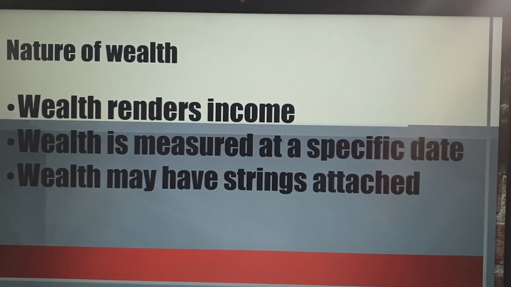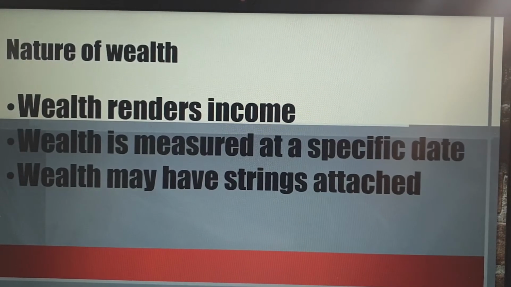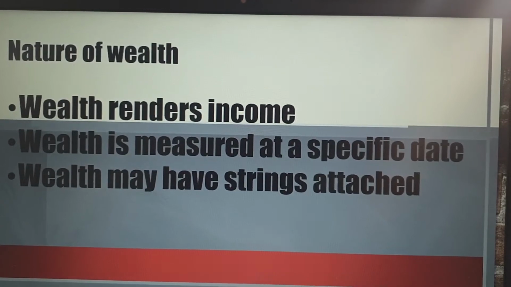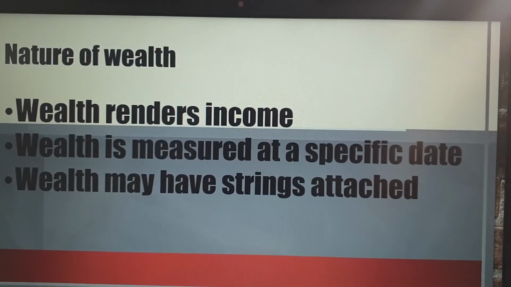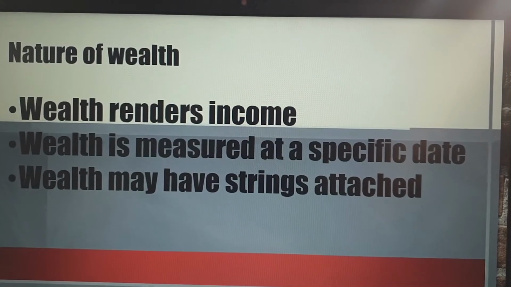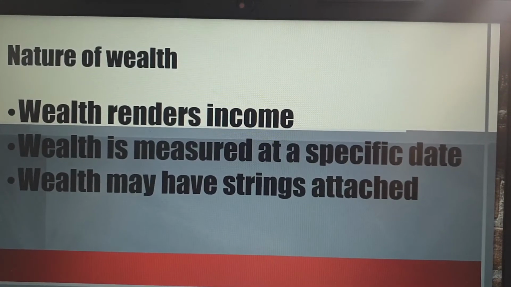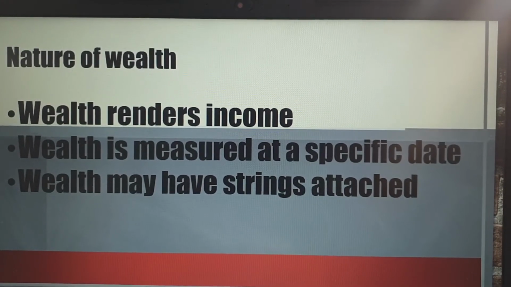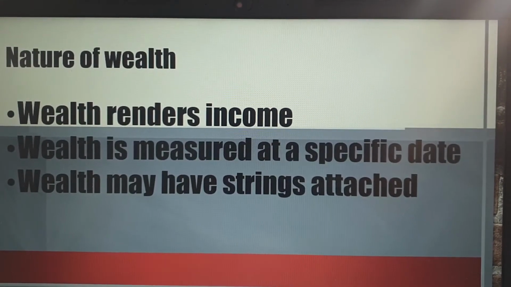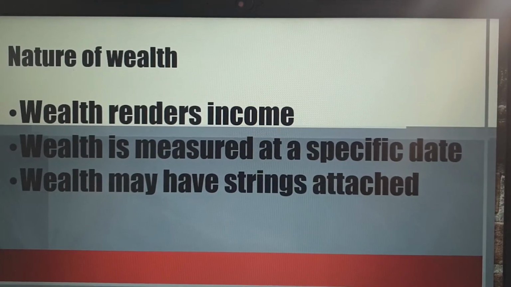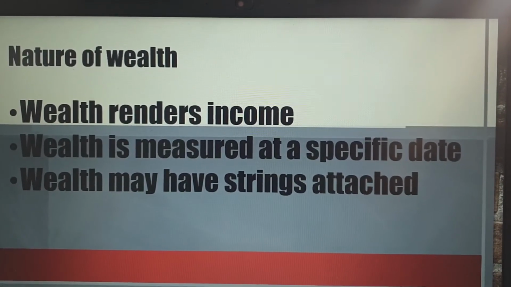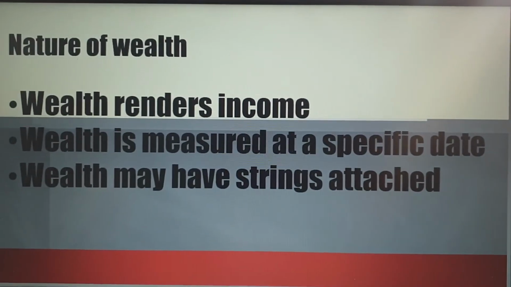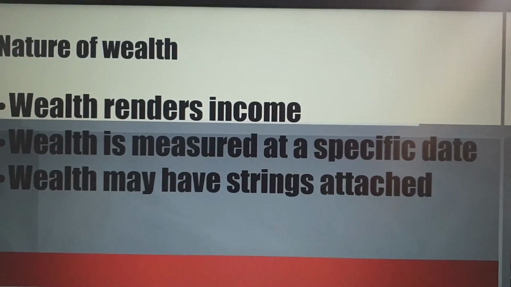Wealth is measured at a specific date. Because of depreciation that can take place on my physical assets, I need to measure the value of those assets at a specific date. Wealth may have strings attached, meaning if I own a car and I bought that car by getting a loan from the bank, that car I'm basically having like a hire purchase, meaning I use it, but it doesn't belong to me yet. So if I'm not able to pay for that car or my assets, the bank can take it back.